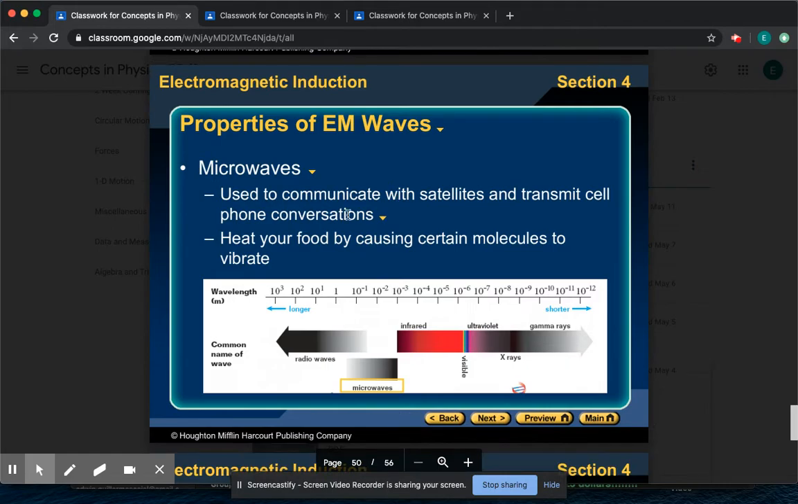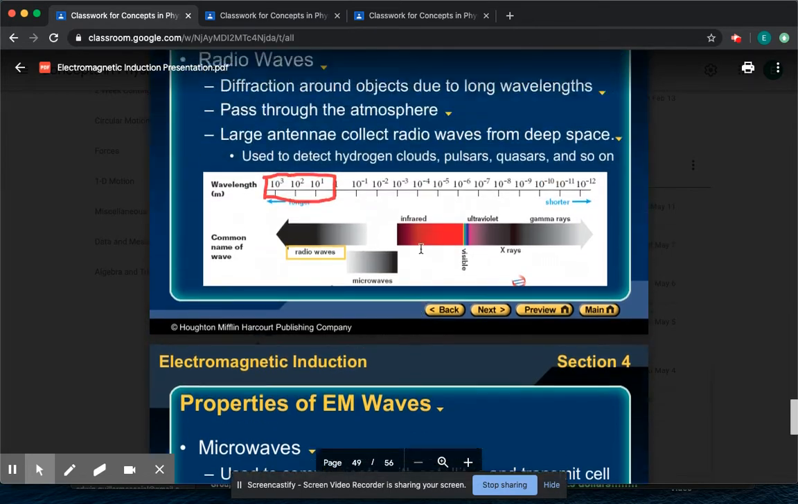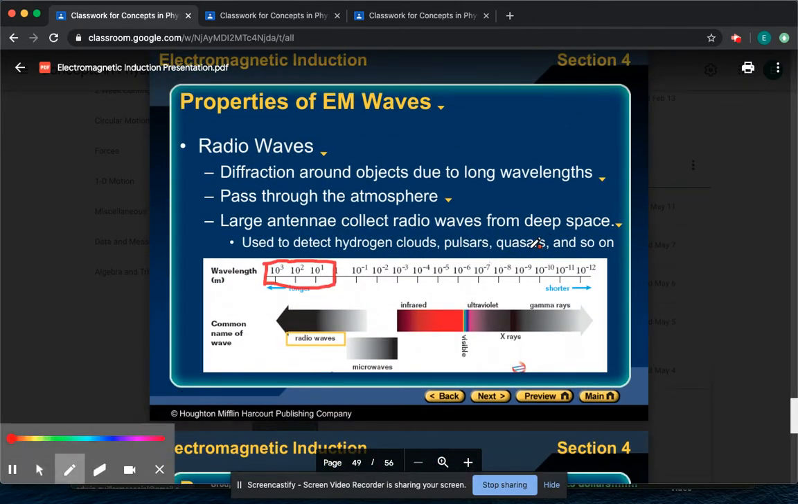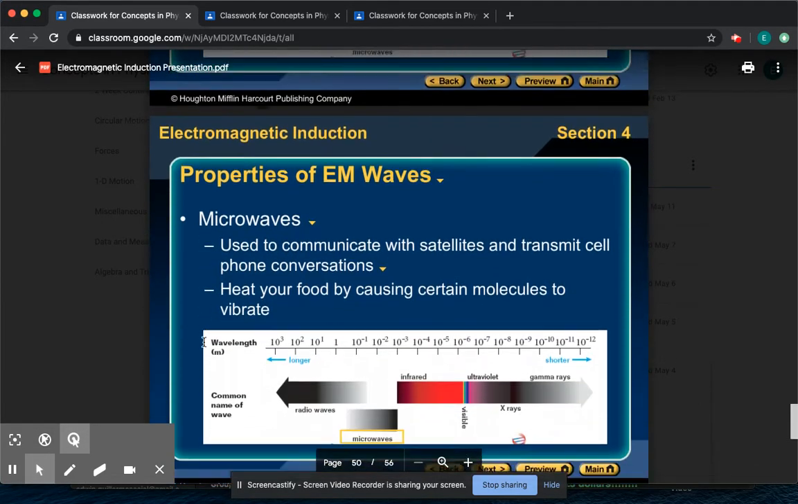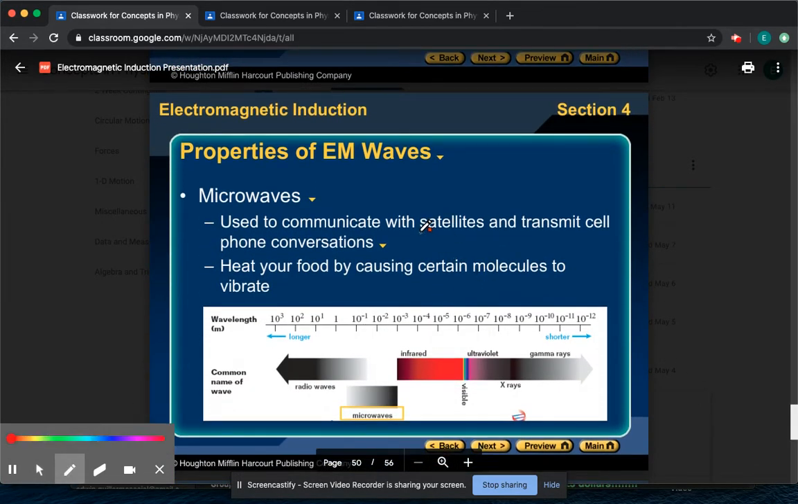Then you have microwaves. Microwaves are also used in communication. Their wavelength is a little shorter than radio waves, so they can't travel as far, but they do have more energy, which means they can transmit more information. So they use them in satellites. Notice how for radio, it's talking about deep space, really, really far away. But we can still use the microwaves for satellites that are just within our orbit. They're a little closer, okay?